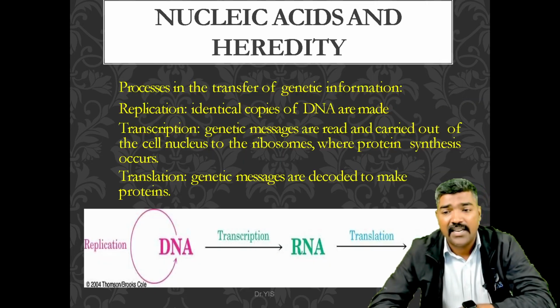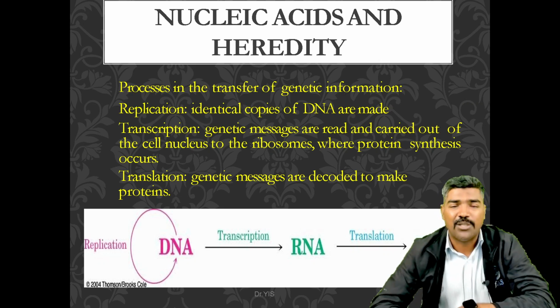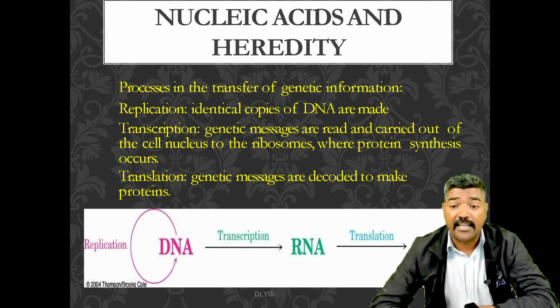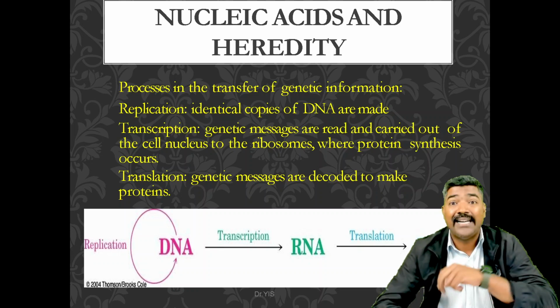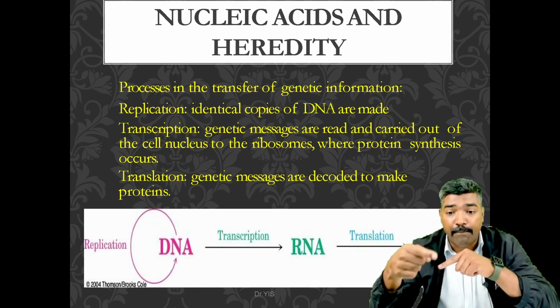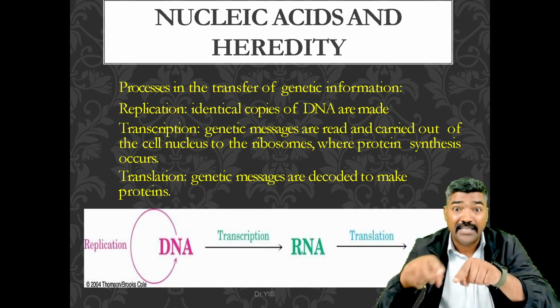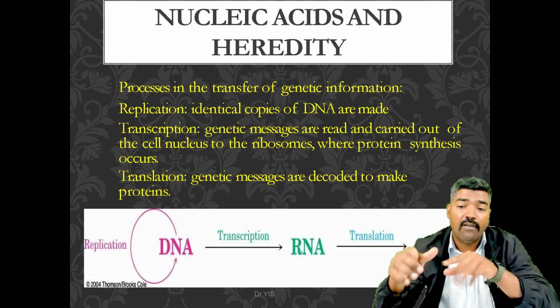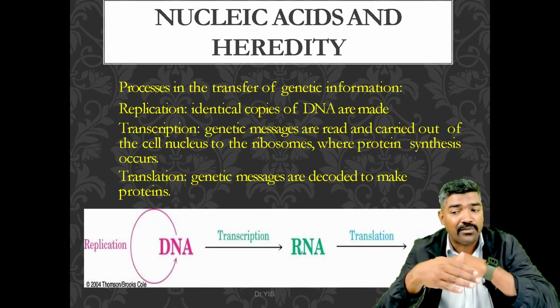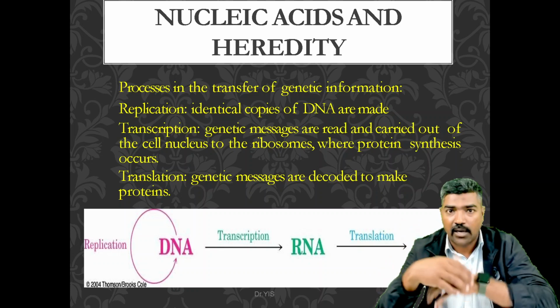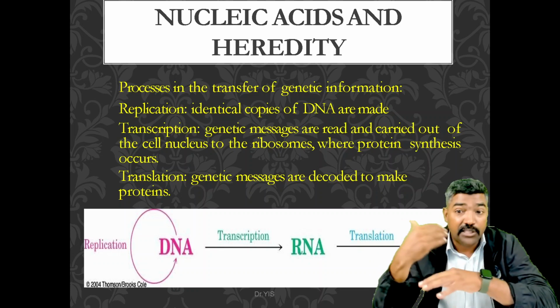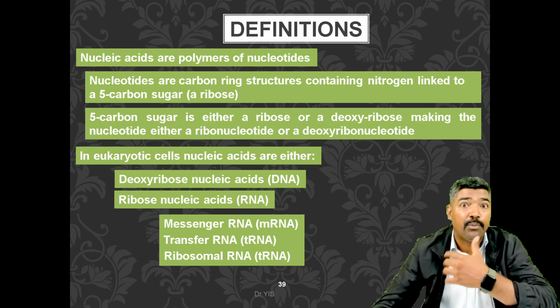Now nucleic acids and heredity, how it is processed. The transfer of genetic information is replication, in which identical copies of the DNA are made. In transcription, the genetic message is read and carried out of the cell nucleus to the ribosomes where protein synthesis occurs. Translation is the last process, in which genetic messages are decoded to make the proteins.